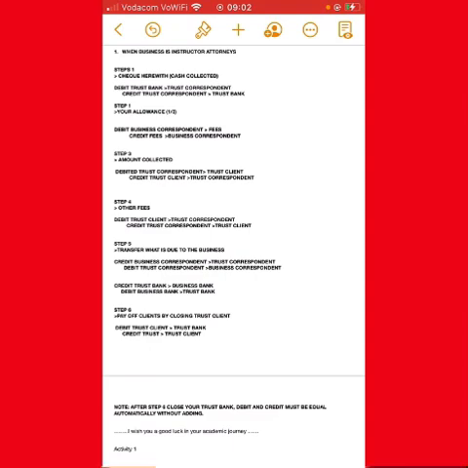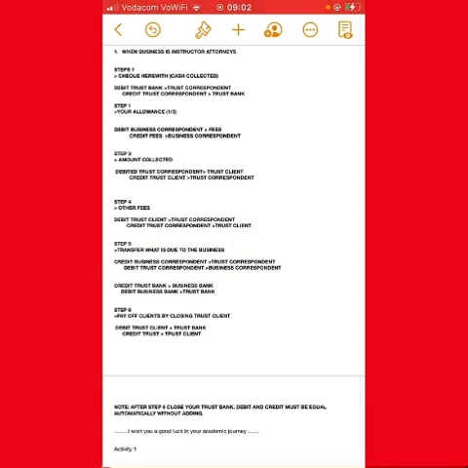So we are going to credit business correspondent, and then we debit trust correspondent, and also we credit trust bank and debit business bank. Remember, a transfer process takes place between 4 accounts.